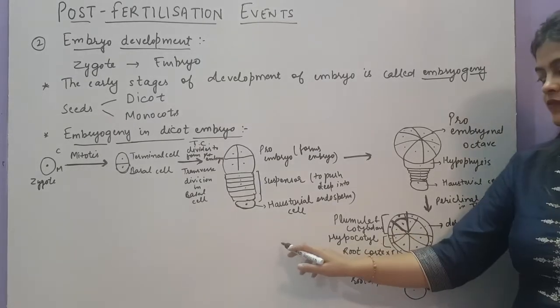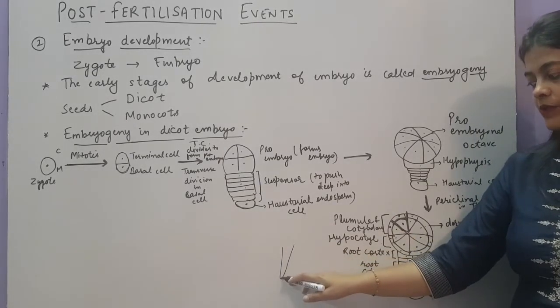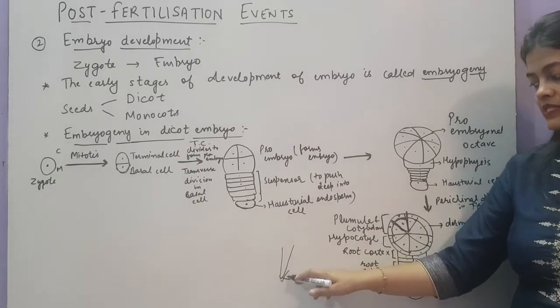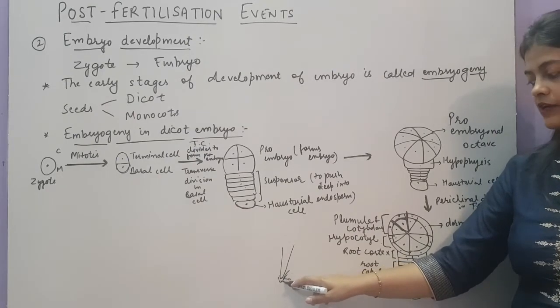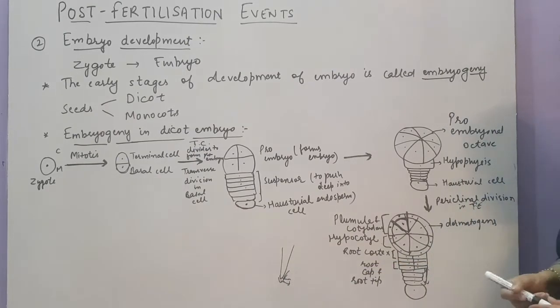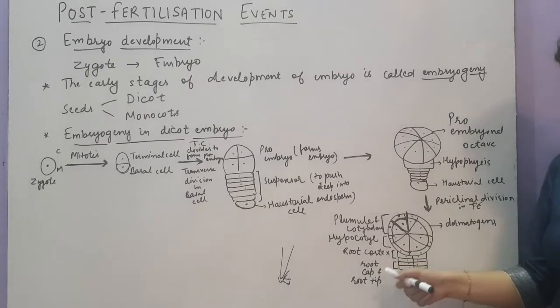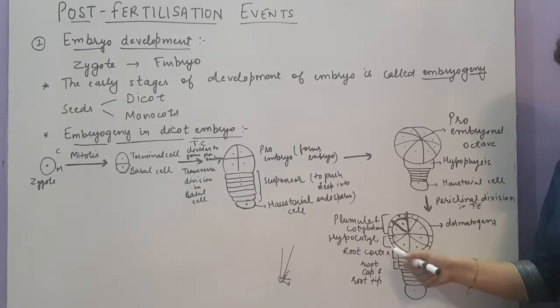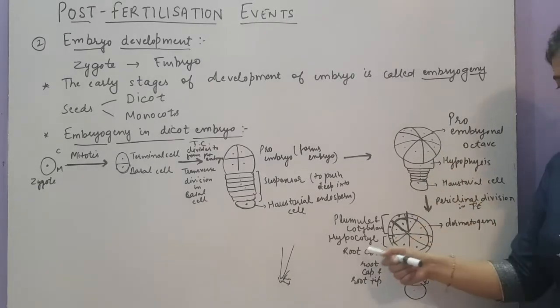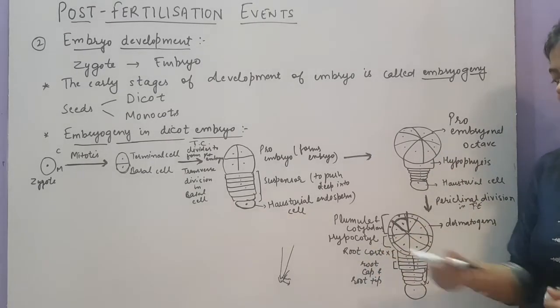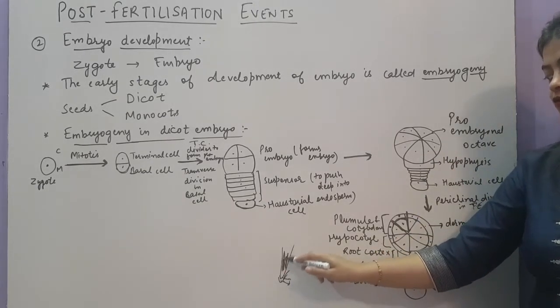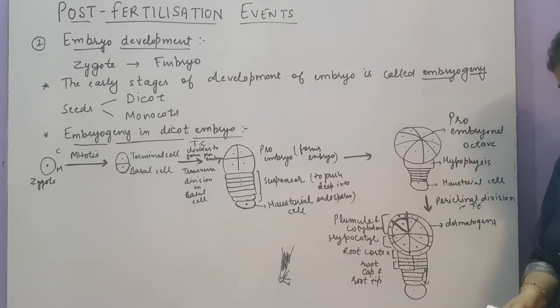As you can see, if we draw a root, there will be a root cap present around the root and there will be a root tip. So these last 2 cells will form root cap and root tip. Now the above 2 cells, which is towards the proembryonal side, will form the root cortex, means this part. They will form the root cortex.